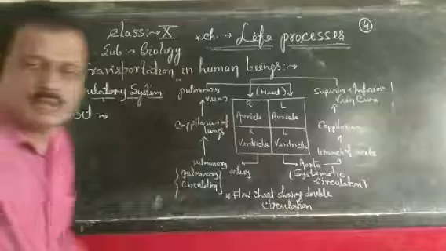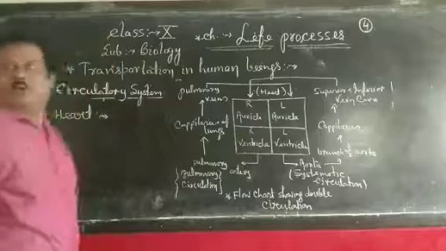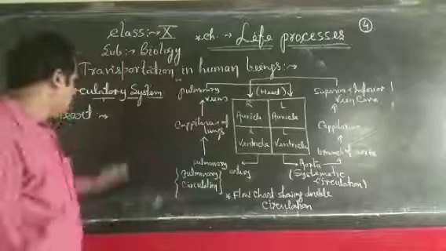Now we are studying the function of the heart. What is the method of functioning of the heart in your body?